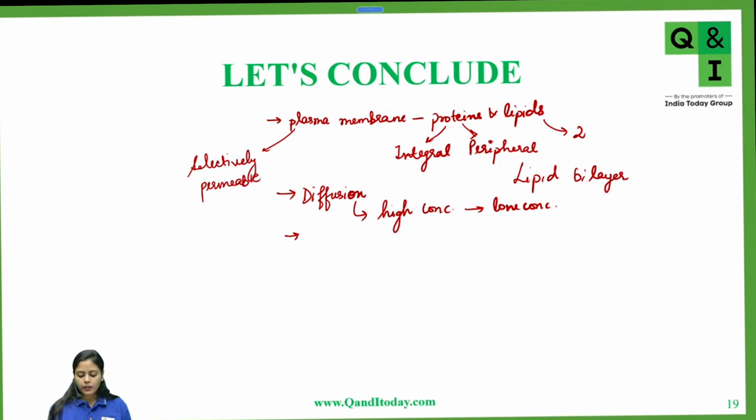Acha, one more thing. Oxygen will get transferred from inside to outside of cell, or from outside to inside of cell? Just last question. From outside to inside. Very good. And similarly, carbon dioxide will get transferred from inside to outside of this cell.